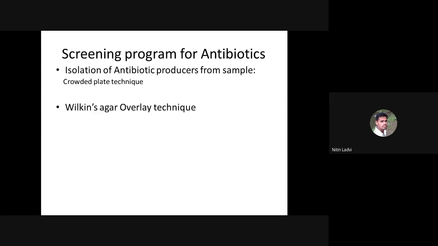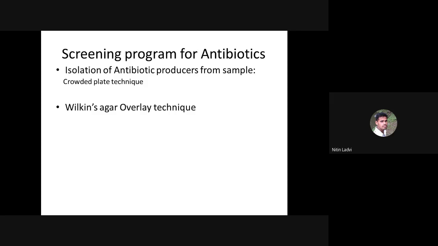That is because of the color change of the pH indicating dye present in the Wilkins agar, bromothymol blue. At neutral pH, bromothymol blue gives a green color, and once there is an accumulation of acids, the color of the bromothymol blue changes from green to yellow.